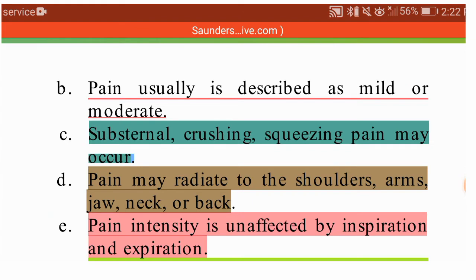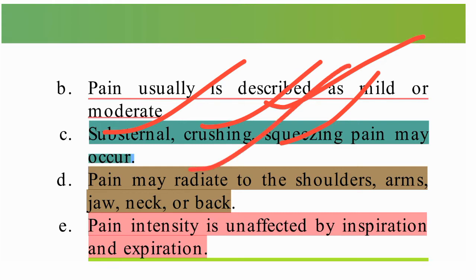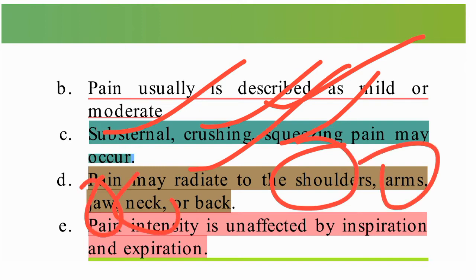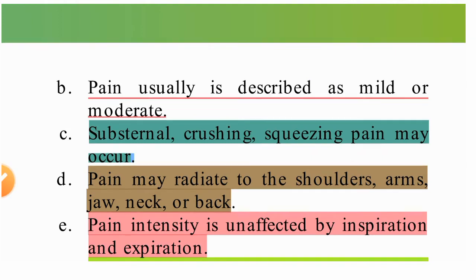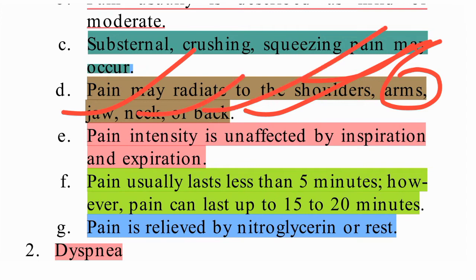So it will be mild to moderate. What is the type of pain? Substernal crushing and squeezing pain will be there. Pain may radiate to the shoulders, so it can go to the shoulders, arms, jaw, neck and back also. From the chest it may go to the shoulders, arms, jaw, neck and back.